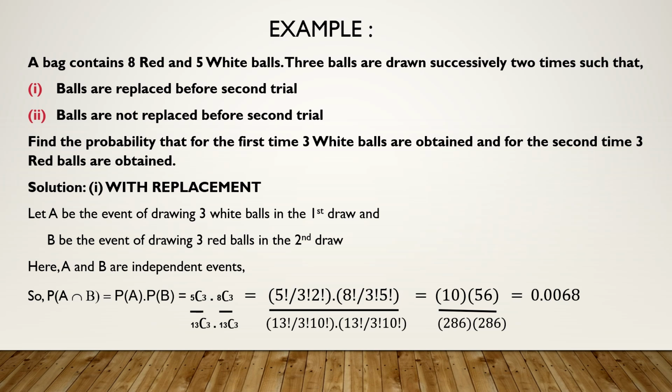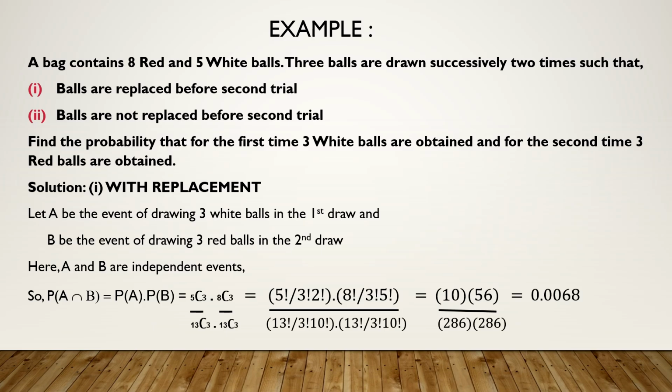Now you have 2 cases. This is a very important type of probability example. You have 2 cases, with replacement and without replacement. First case is with replacement. It means the first time you draw 3 balls, then put them back in the bag. And then you take the second trial.